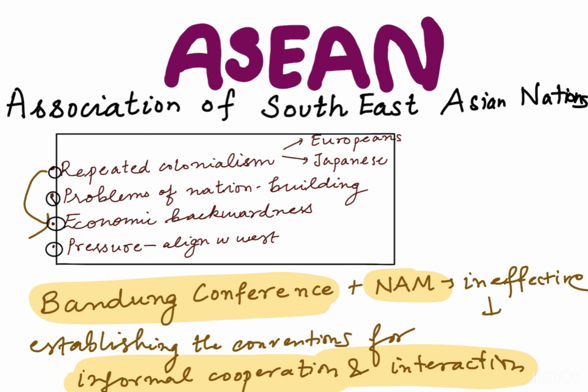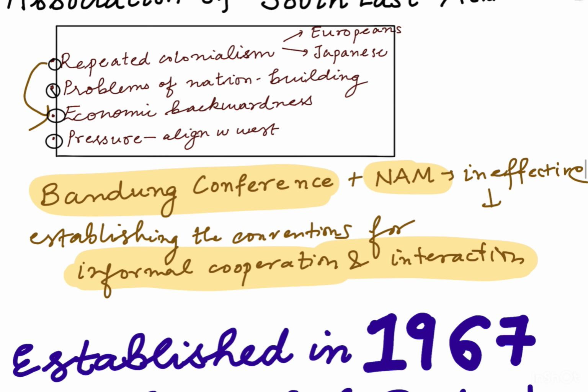Also, there was a constant pressure on these nations to align with the Western world or the Western ideology of capitalism. These were some major problems or the major background that we need to understand. First, repeated colonialism by Europeans and Japanese, which led to economic backwardness, and then they faced the problems of nation building, and there was also constant pressure from the West.